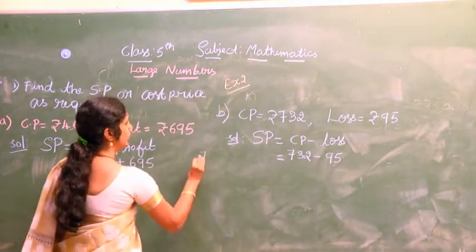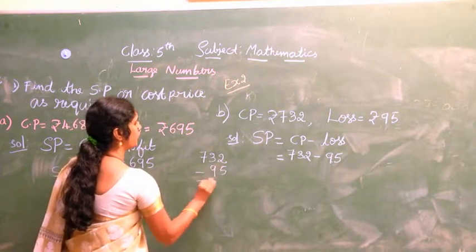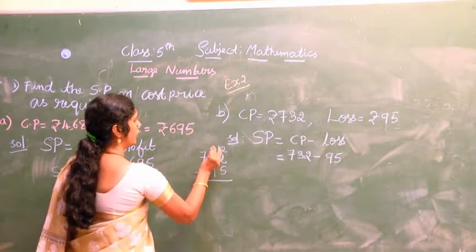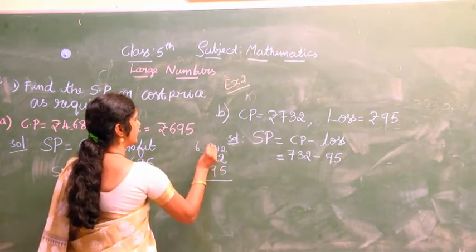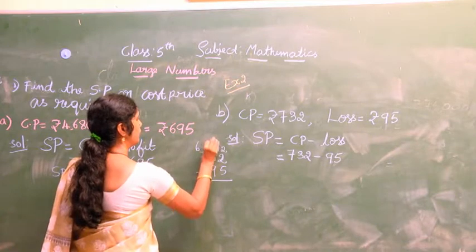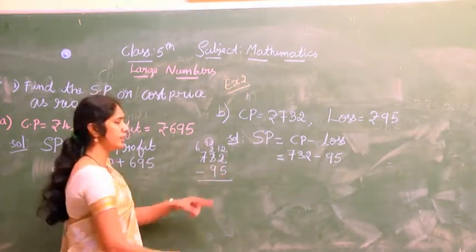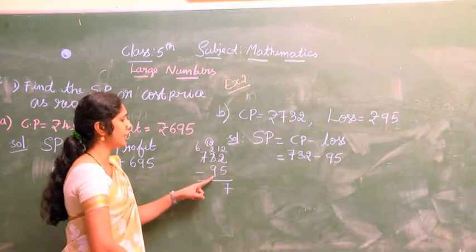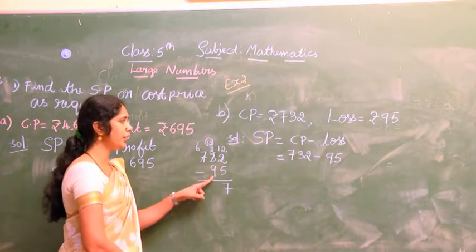So 732 minus 95. Here 2 we have to borrow, so 12 minus 5 is 7. 12 minus 9 is, tell me.